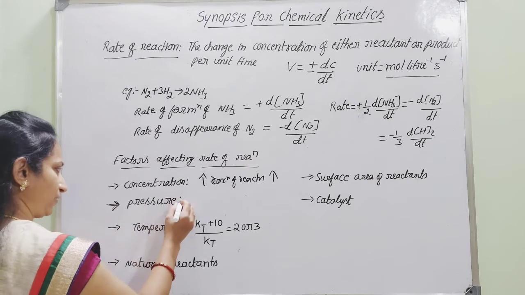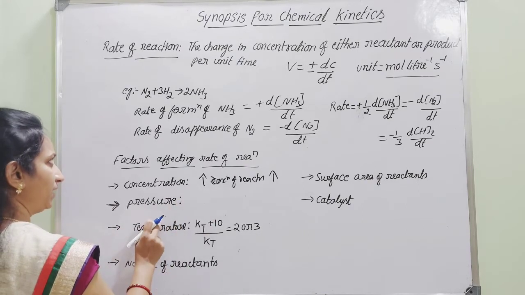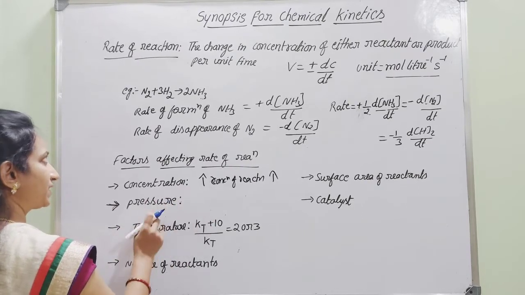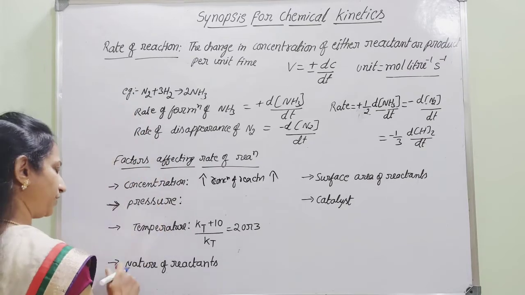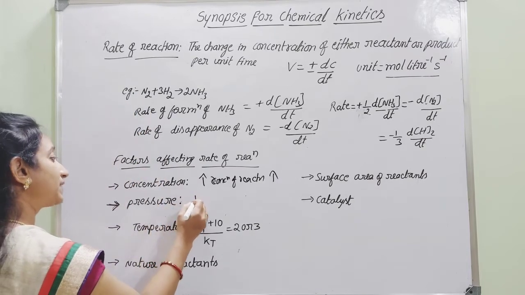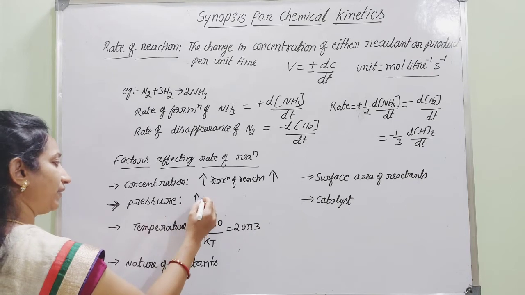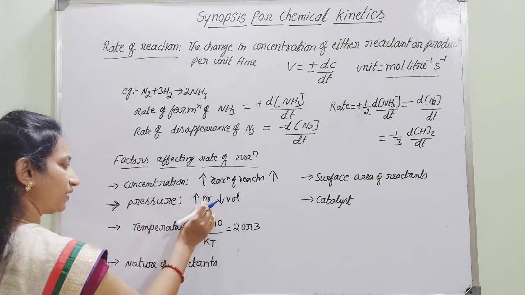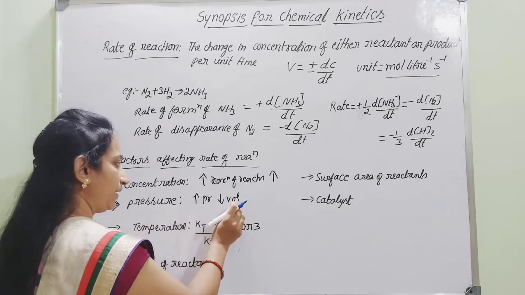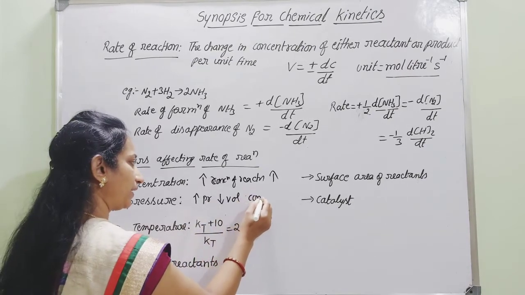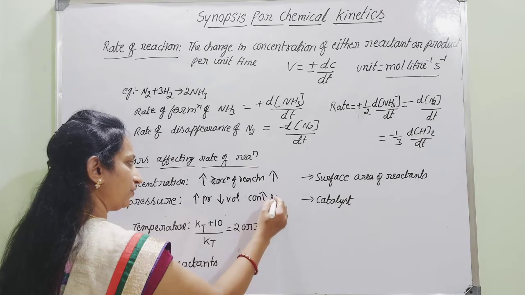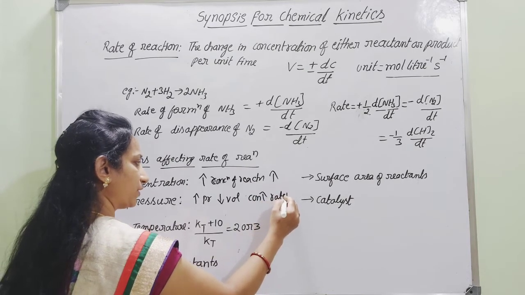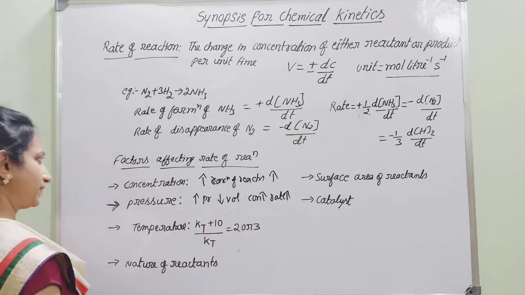And if the reactants are in gaseous state, like nitrogen and hydrogen, with the increase in the pressure, there will be decrease in the volume. Hence, the concentration will increase. Therefore, the rate of reaction also increases.